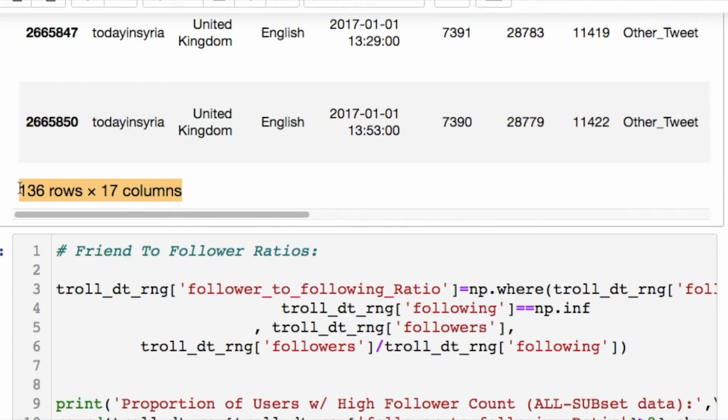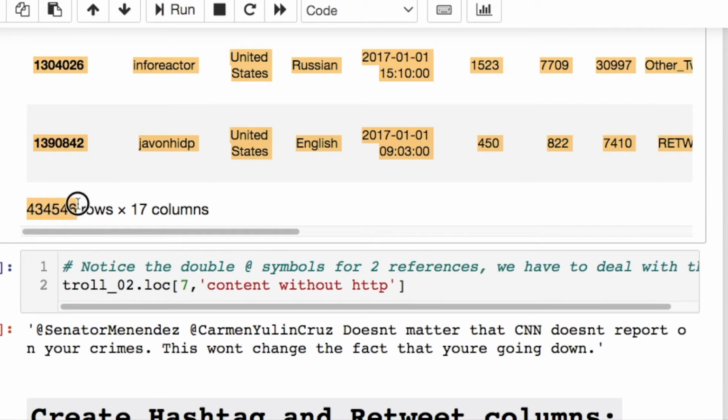If you don't remember from the last video, we subset from around October of 2016 till January 1st of 2017. And it was, I don't know, maybe, let's find out. So we got 500,000 rows, almost 500,000 rows. So out of that, only 136 came from the original person who tweeted these data.